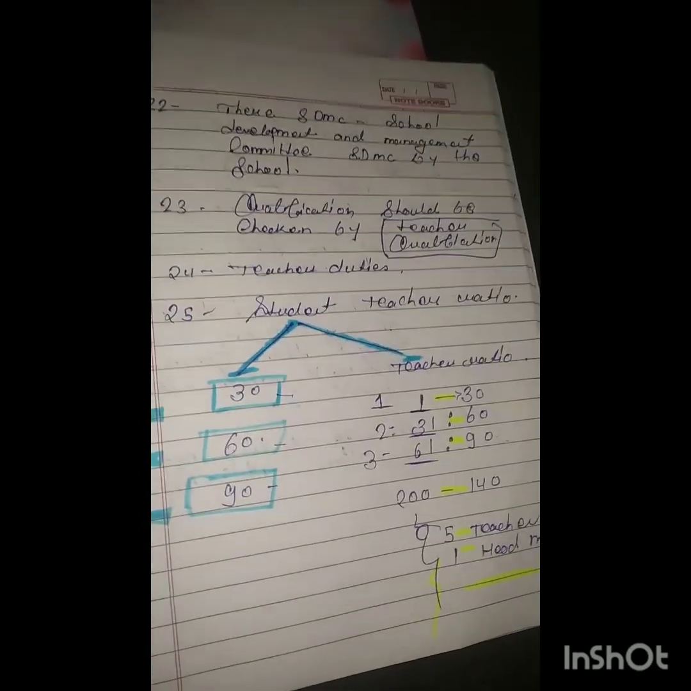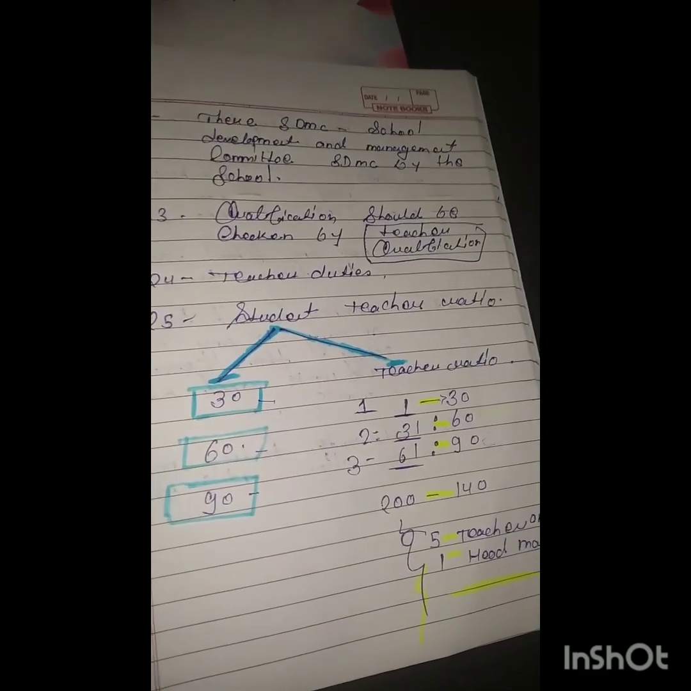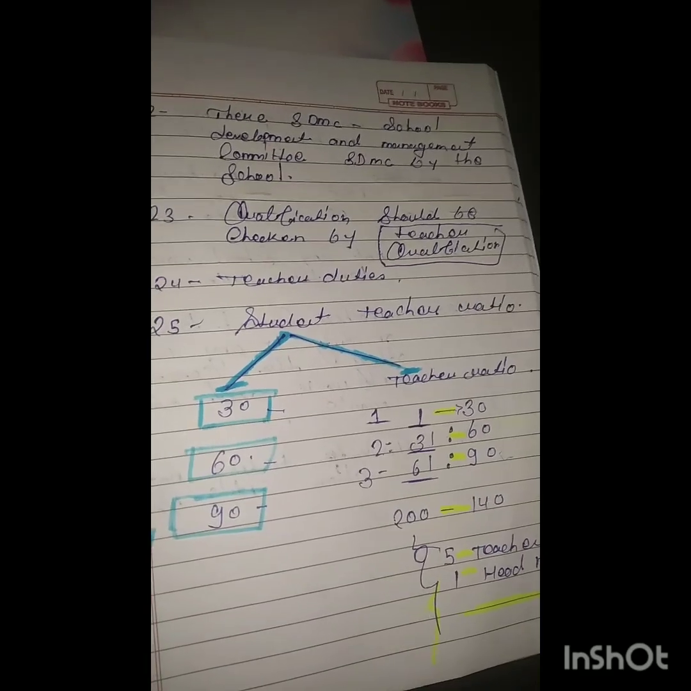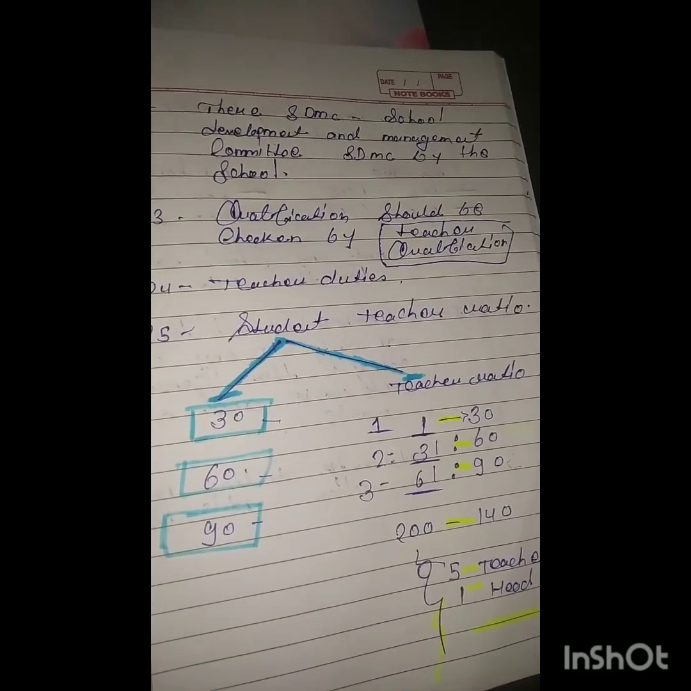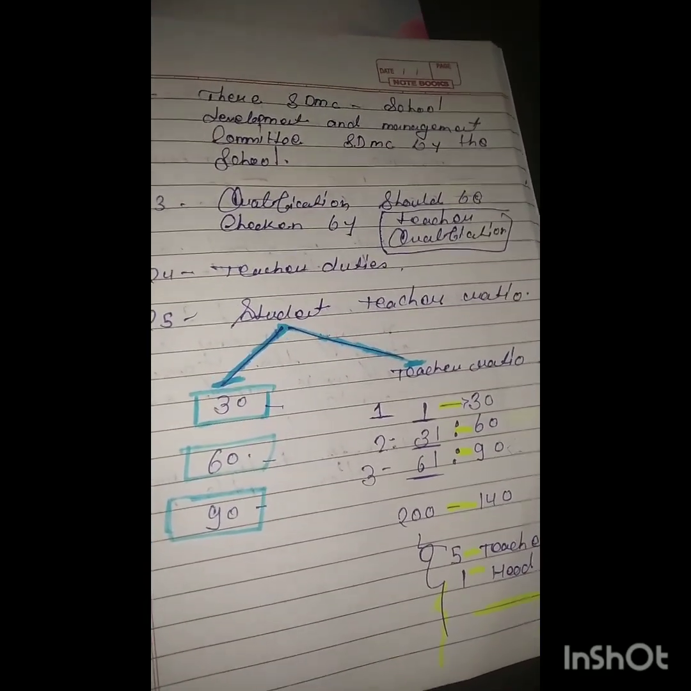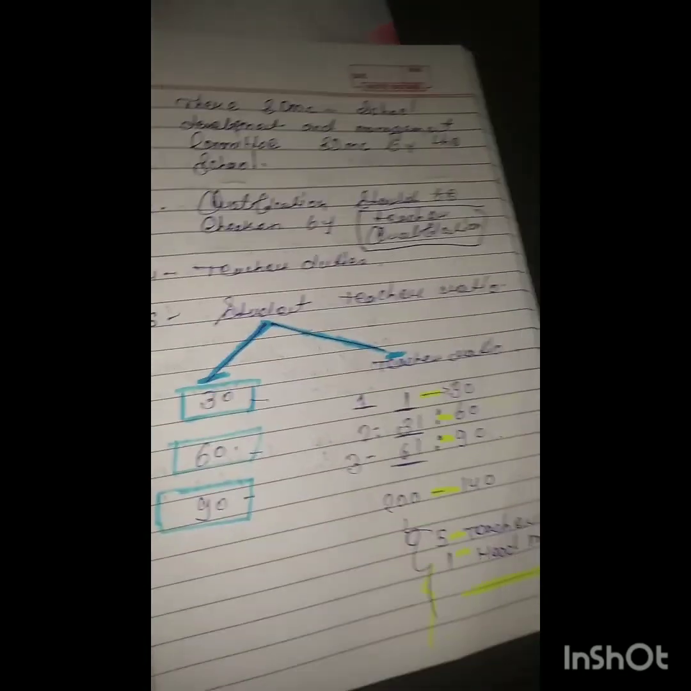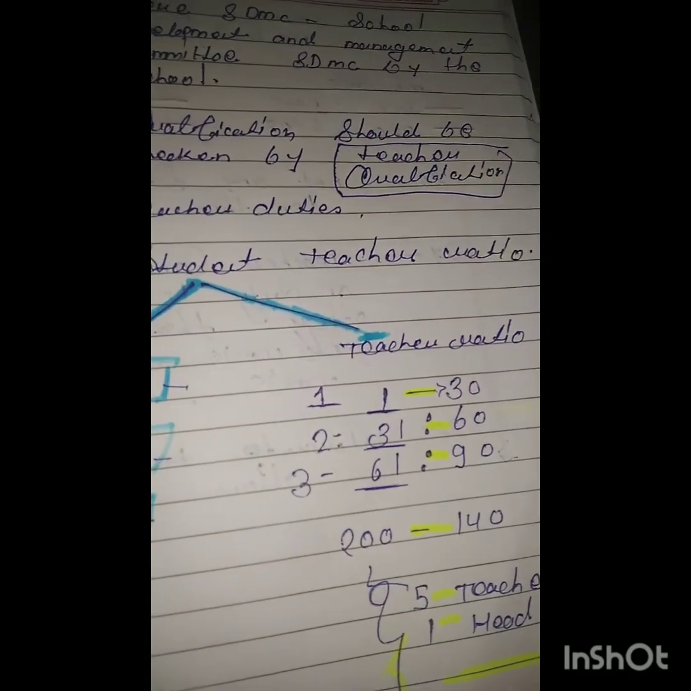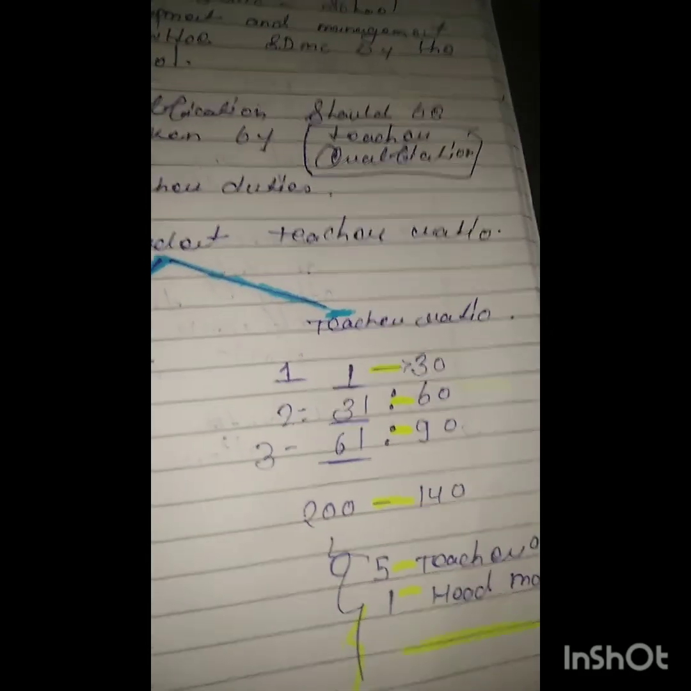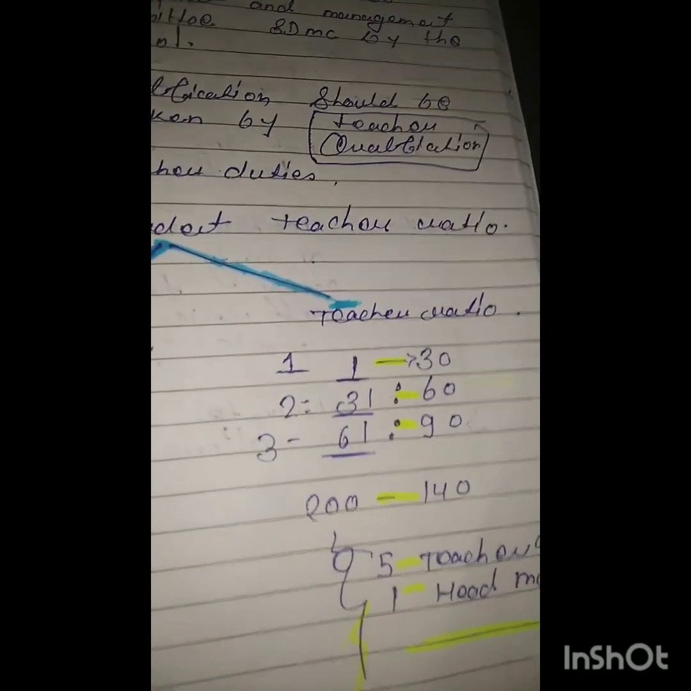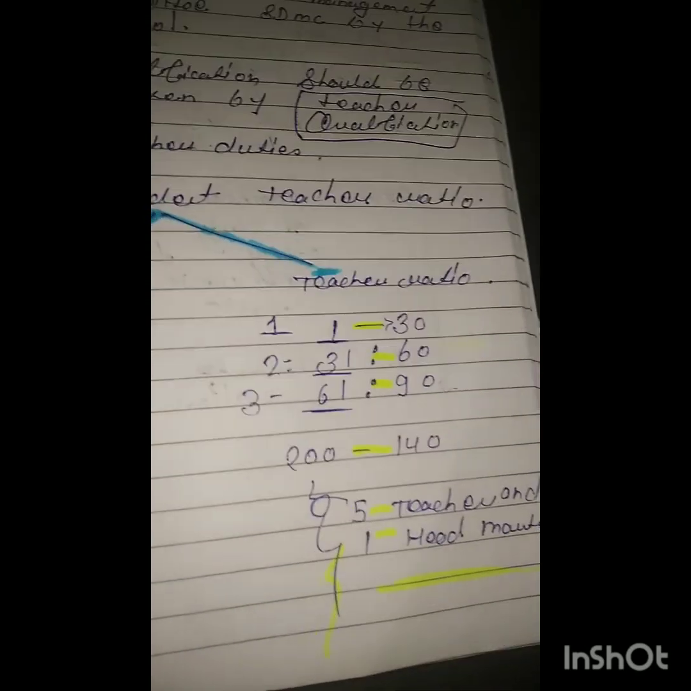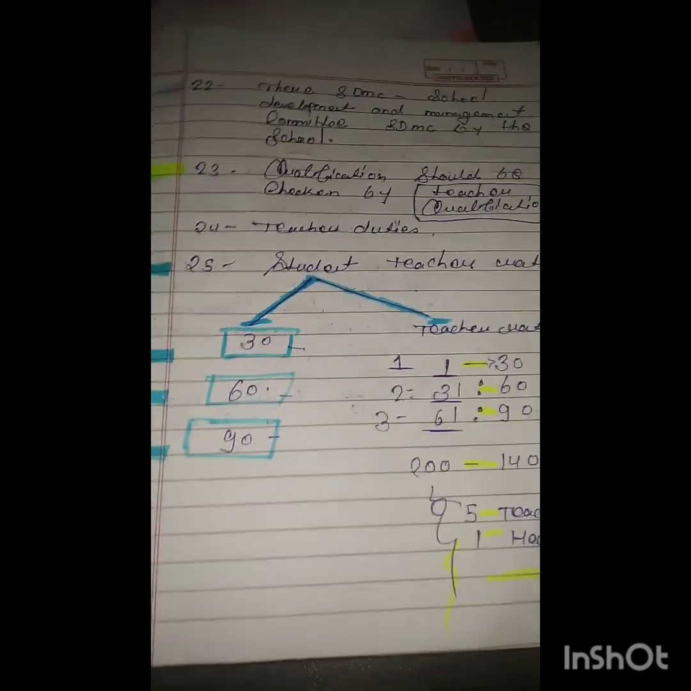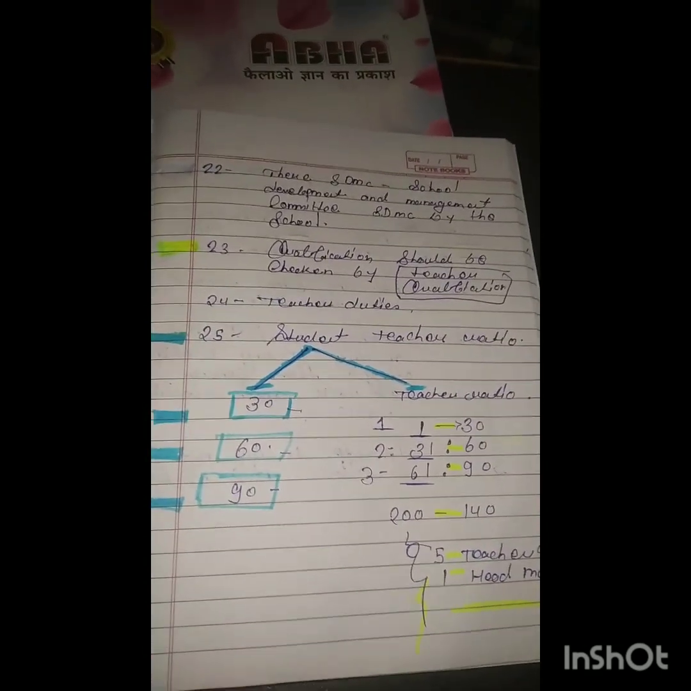For the teacher ratio, for 30 students there is one teacher, and above 30, like 31 to 60, two teachers are required. Now come to 61 to 90, three teachers are required. After that, above 90, like 200 to 140, there are 5 teachers and 1 head teacher, which is very important in this school. So you can note it as it is. This is a very frequent note.